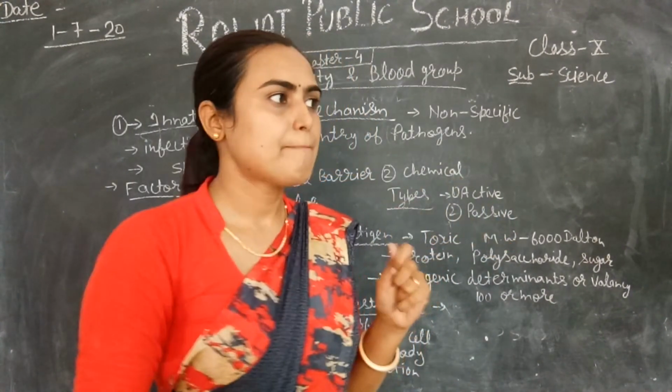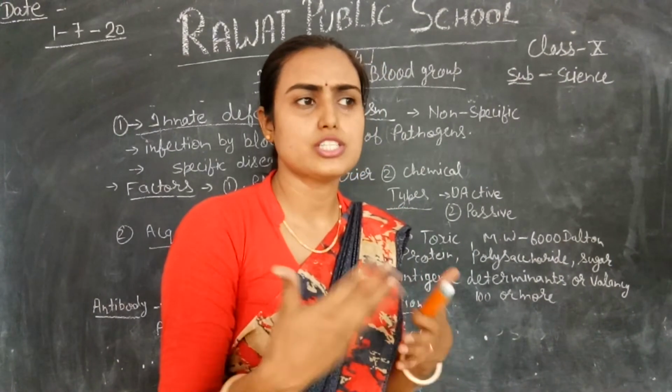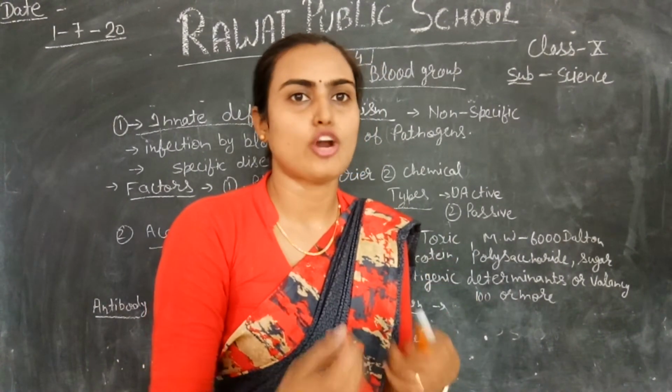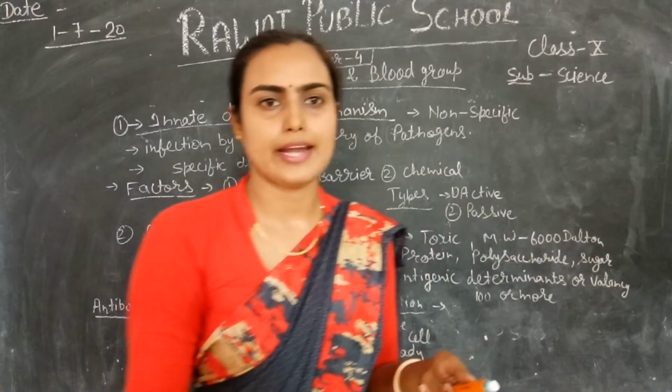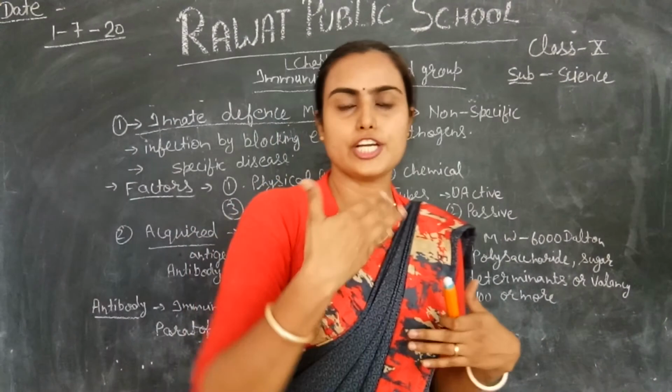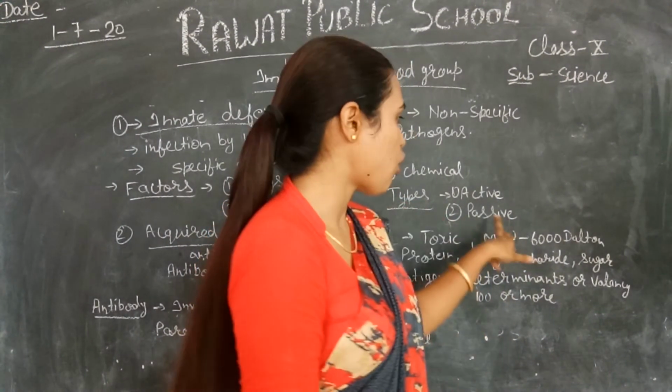Next is passive. Passive means which does not require any ATP or energy. The kind of immunity which does not require any kind of energy. It means your body does not make an effort to make the antibody, and this is called passive immunity.